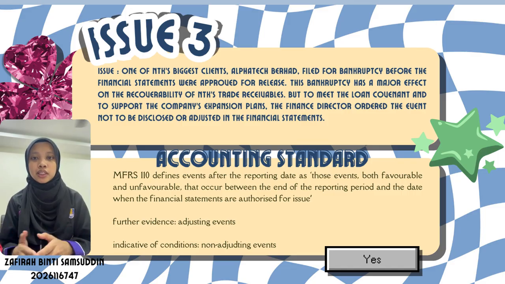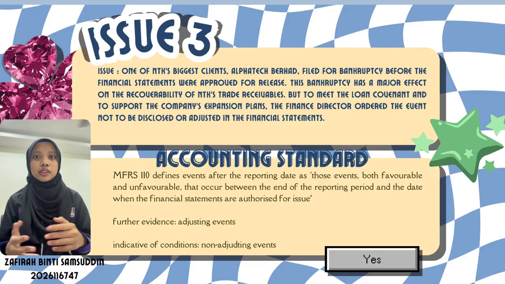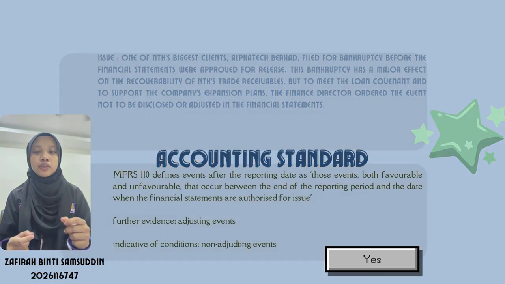For the accounting standard, which is MFRS 110, events after the reporting date are defined as those events, both favorable and unfavorable, that occur between the end of the reporting period and the date when the financial statements are authorized for issue. An adjusting event is one that provides evidence of conditions existing at the reporting date, and an event indicative of a condition arising after is a non-adjusting event.